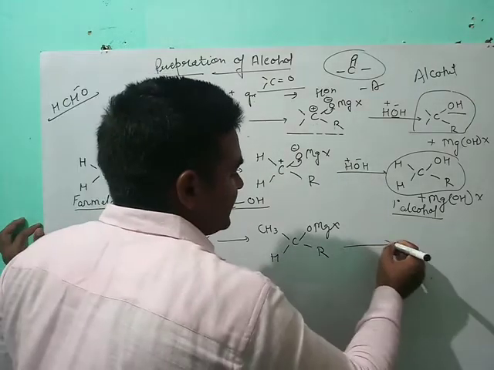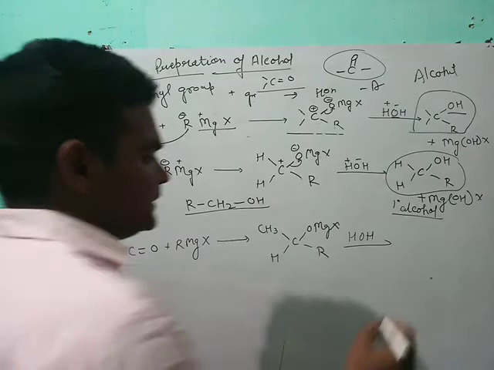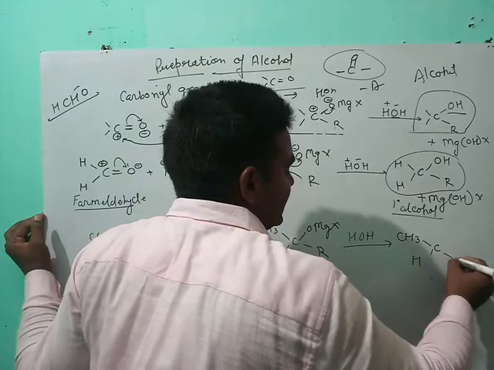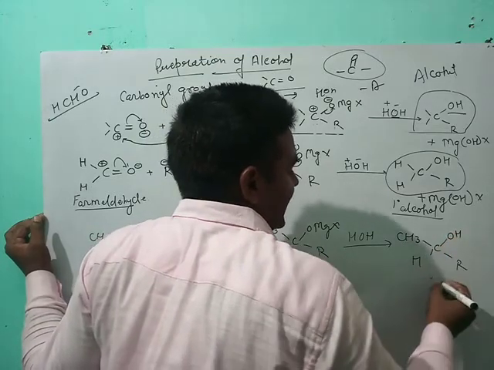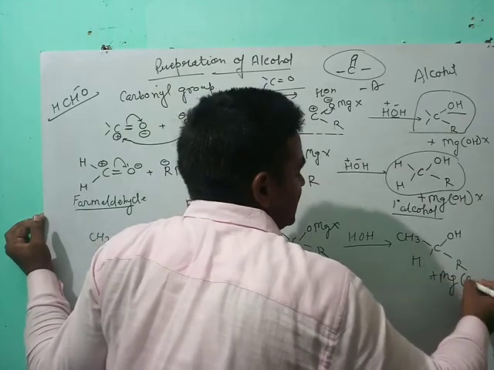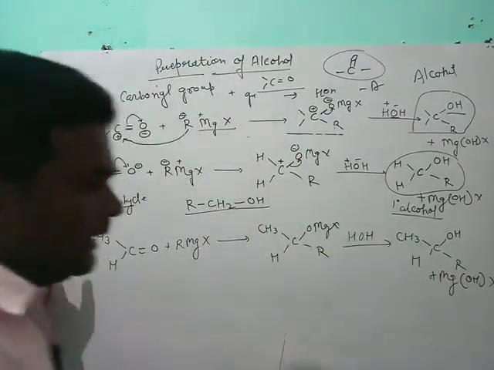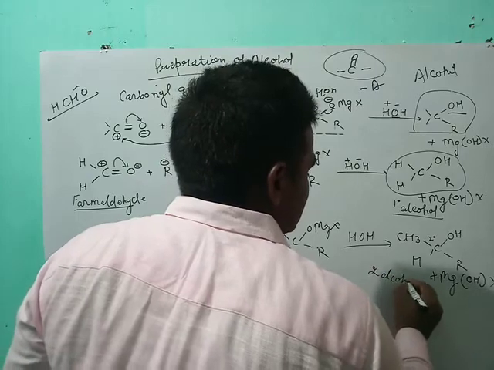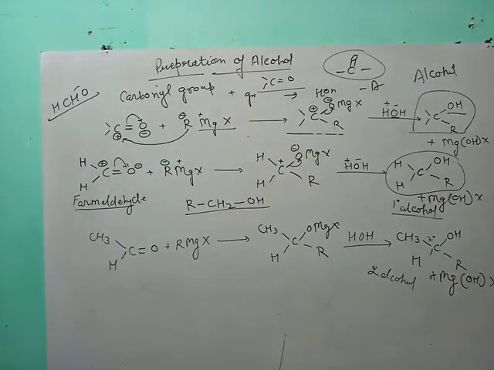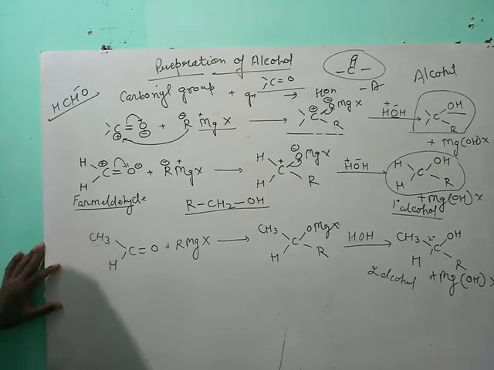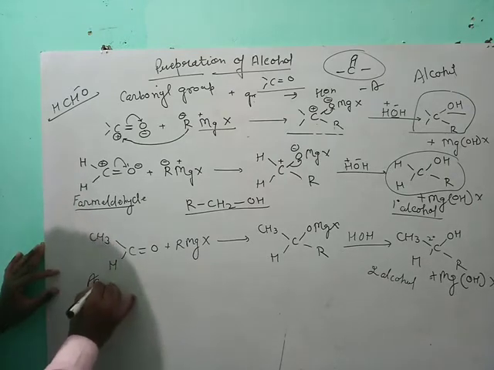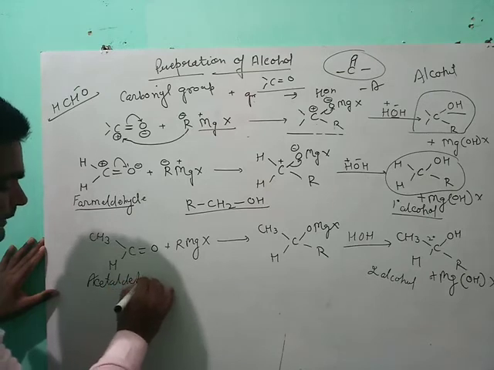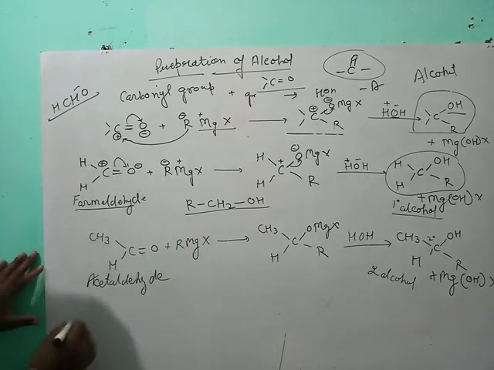And after hydrolysis, CHOH, it forms CH3 HC, R and OH, and the remaining part is Mg OH and X. And this carbon is a secondary carbon, so it is a secondary alcohol. This compound is acetaldehyde.